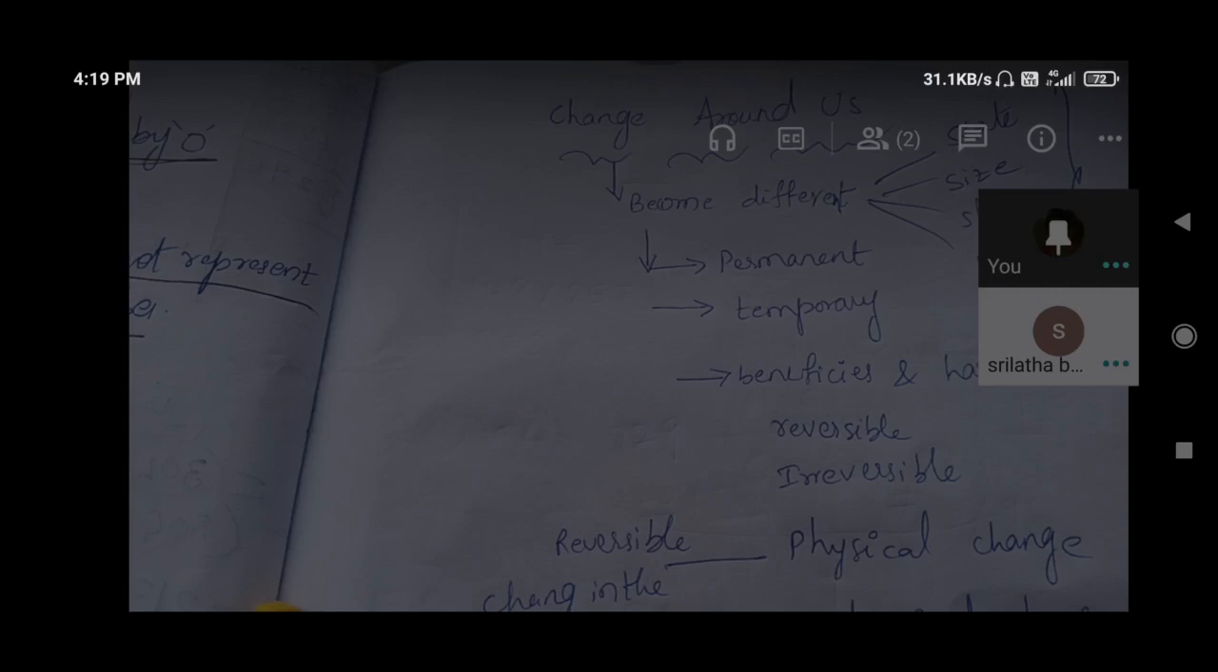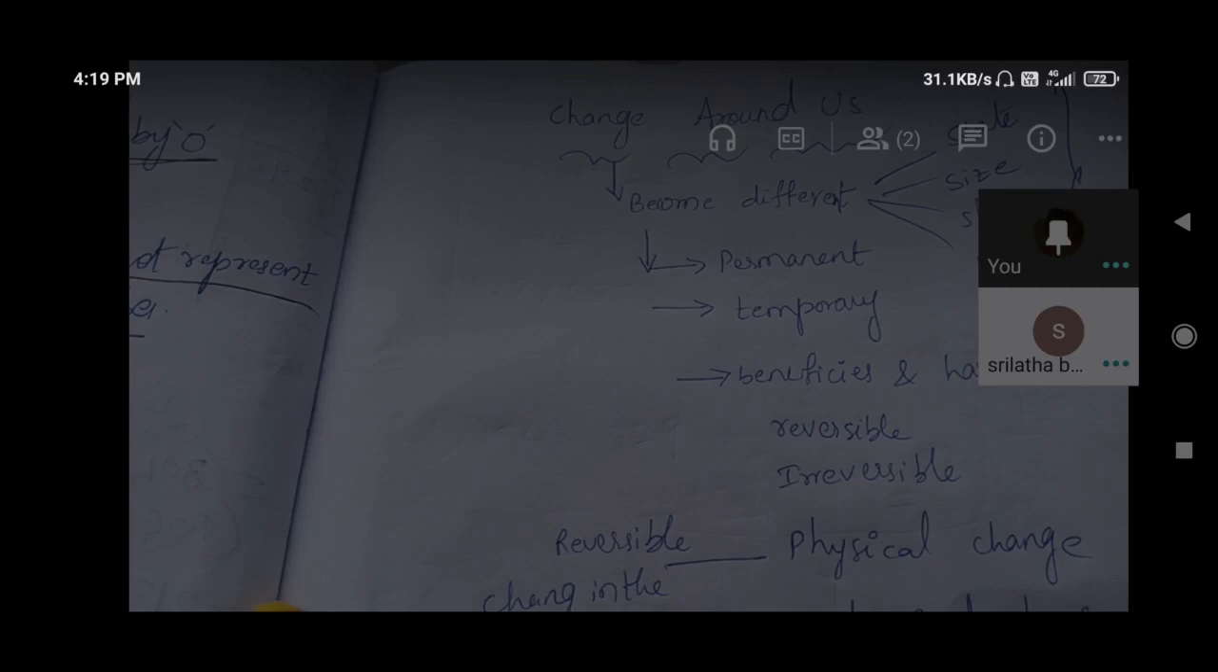Because the bacteria are increasing, due to that a new thing will form. That is chemical change. Milk into curd is a chemical and permanent change. Okay? Permanent, irreversible change. Chemical change understandable to you? Is it okay for you?